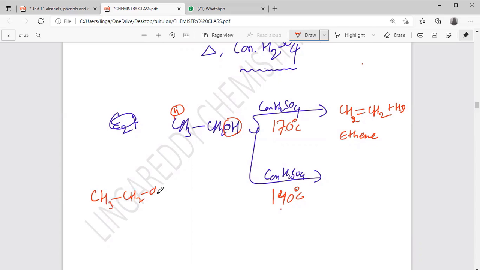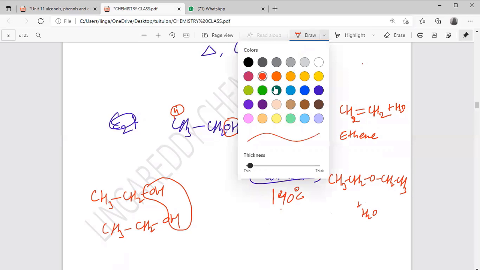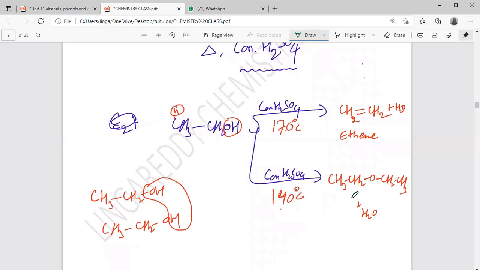From two molecules like this, CH3CH2OH, one water molecule is released. So what will be the product here? CH3CH2OCH2CH3. You understood? The byproduct is water again. It is an ether, yes, this is the ether.